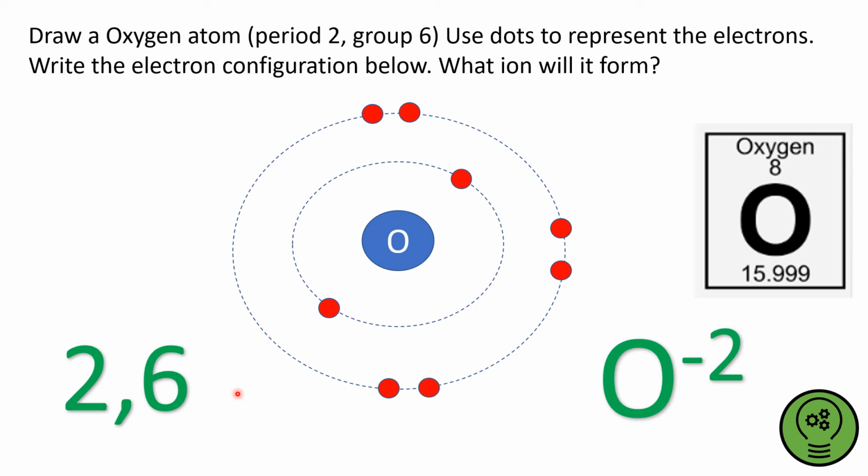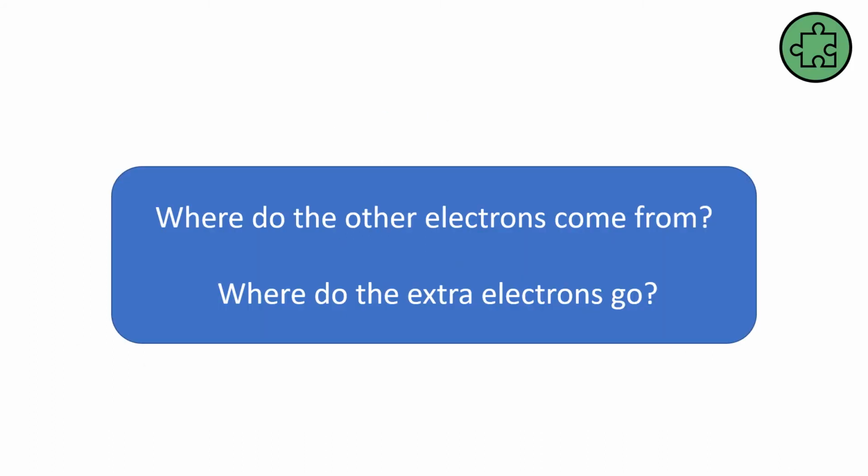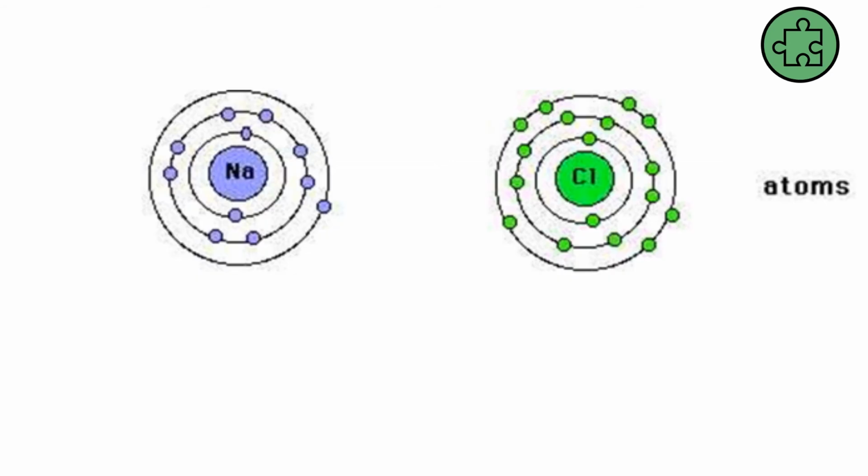What would that look like if I drew it? I haven't asked you to draw it. What would it look like if you drew it? Well, you would show those additional 2 electrons coming in there by using crosses, so I can see that it's come from elsewhere. It's not belonging to this oxygen atom. Well, the next obvious question then is, where did these other electrons come from, and where did the electrons that left, where did they go to?